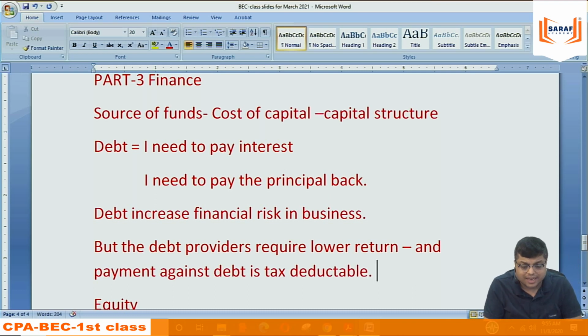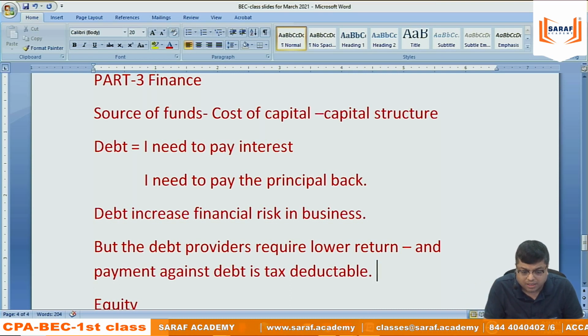Not only in India, everywhere in the world. When you borrow funds, you are paying interest. That interest will be deducted from your income. And on the net income, you will be paying tax to government.